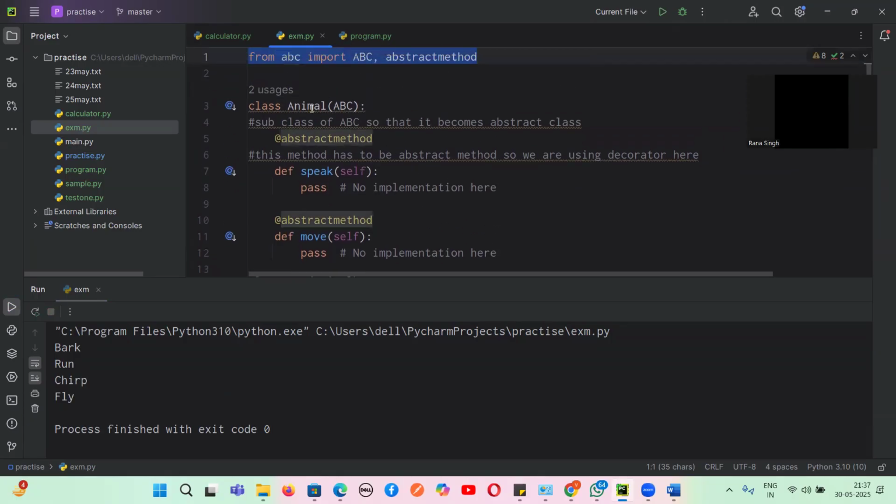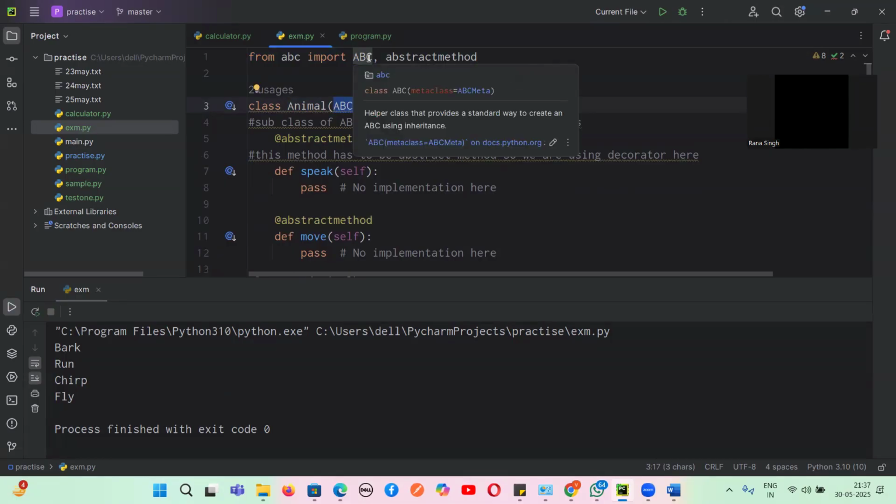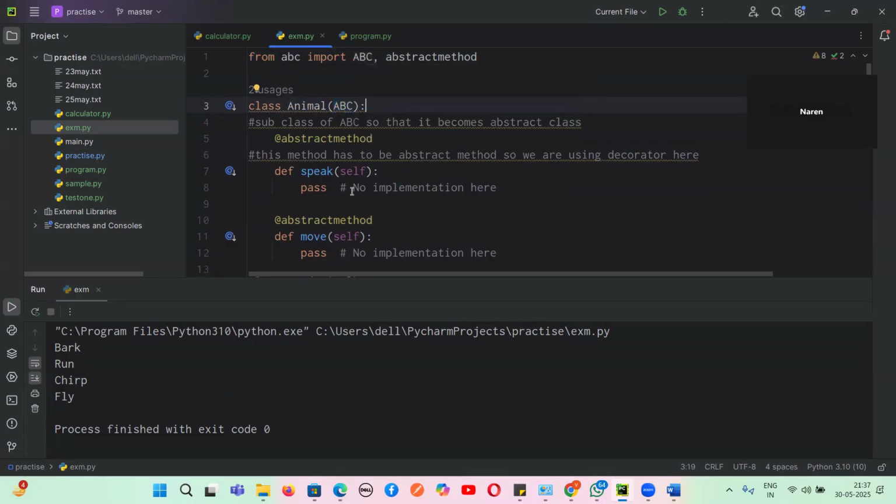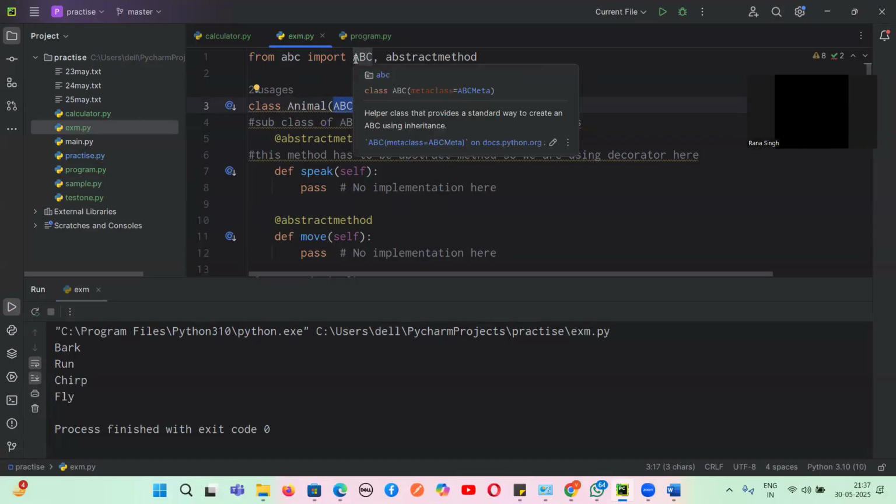Okay, this is a class, guys, whose name is Animal, and we are using what? Inheritance. We are inheriting the properties of what? Abstract base class. Do you guys agree with me? So it is a subclass of ABC so that it becomes an abstract class. Now it is completely an abstract class because it is a subclass of what? Abstract class. Yes or no, guys?